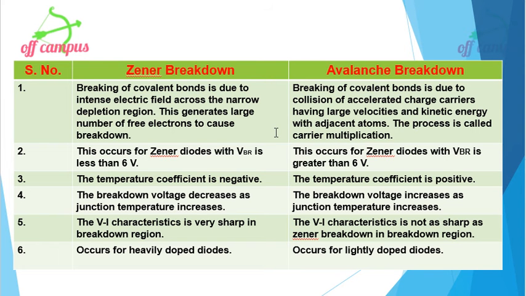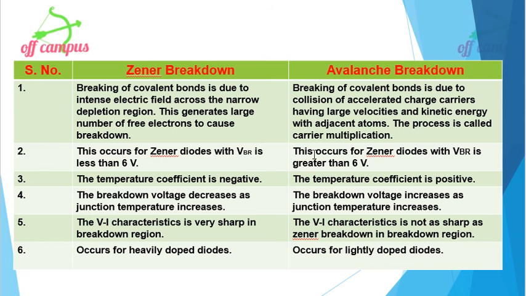Okay. Now we know what Zener and avalanche breakdown are. Then next one. This occurs for Zener diodes with VBR, the breakdown voltage, less than 6 volt. The Zener breakdown occurs in Zener diodes when VBR is less than 6 volt. Less than 6 volt itself it will break down.